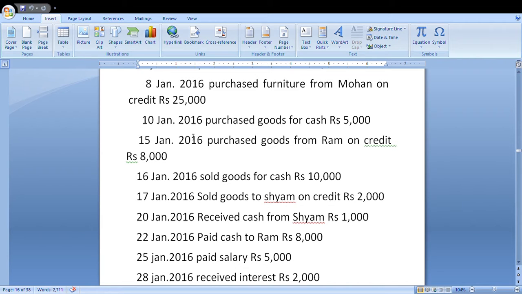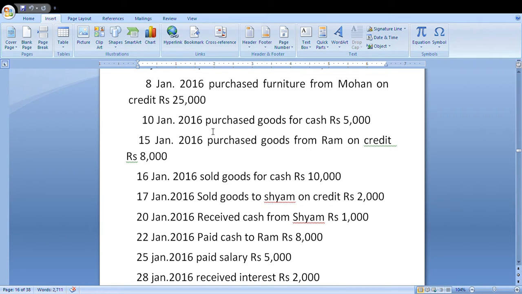Tenth January 2016. Purchase goods for cash. In this, goods account and cash account. Cash goes out, that is a real account. Any amount going out is credit. Why going out? Purchase of goods.